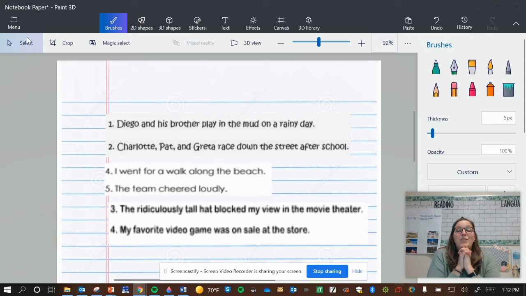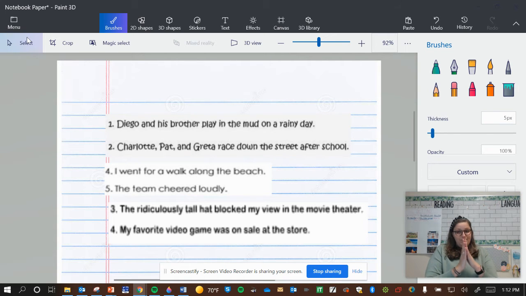A subject is a who or a what, right? So it could be any noun. It could be a person, a place, or a thing, but it has to include a noun. It could have adjectives describing the noun. It could tell you where the noun is or when the noun did this thing. But it has to have the main noun, okay?